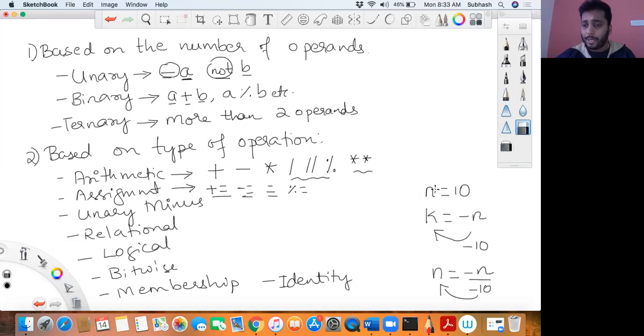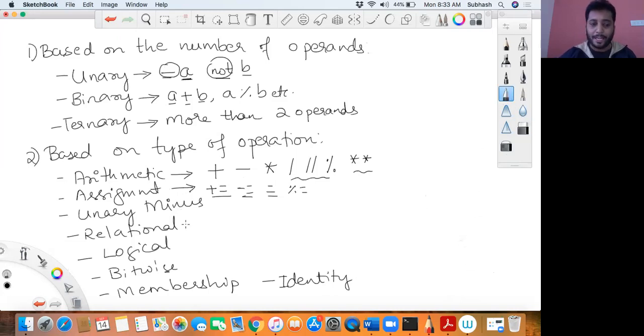So how do relational operators work? It's very surprising and very nice to see how relational operators work in Python. The relational operators are less than, greater than, less than or equal to, greater than or equal to, and not equal to. These are the relational operators available in Python.